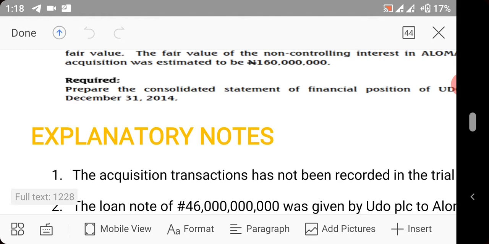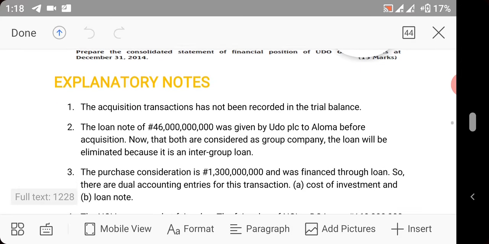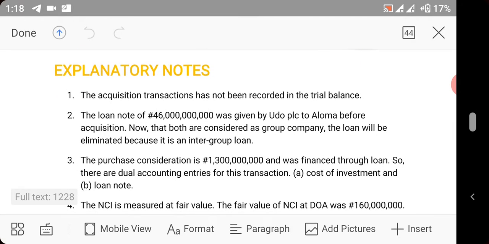Now, this question is very simple. Now, let's look at the explanatory notes. I normally provide these explanatory notes to help my students in understanding the question. 1. The acquisition transaction has not been recorded in the trial balance. So the amount we spent to acquire Aloma has not actually been effected in the trial balance. So you are the one now, or we are the one to effect that transaction.